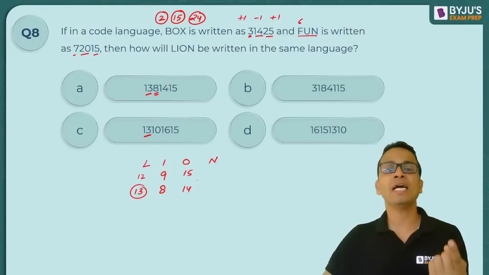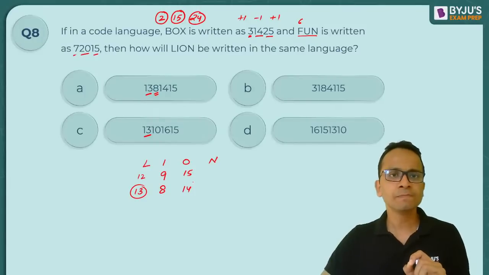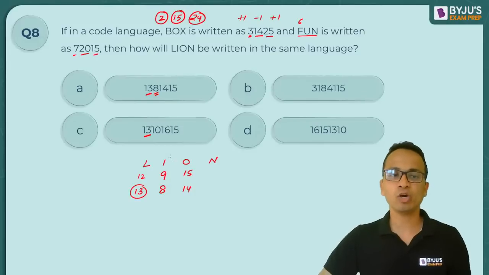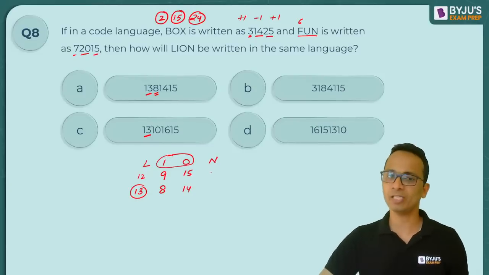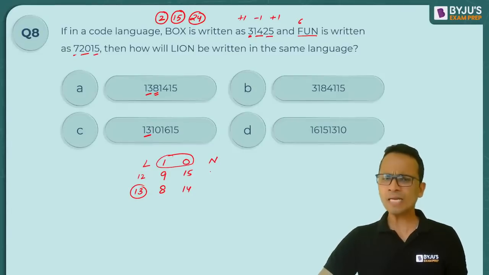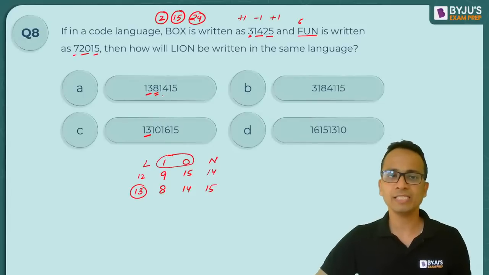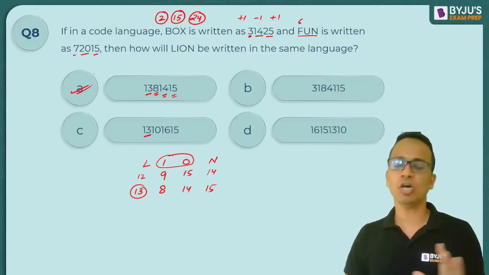So now I can understand from the above logic that consonants में plus 1 हुआ है and vowels में minus 1, because I and O are the vowels. So N का code actual में कितना होता है? N का number 14. 14 plus 1 is 15. So yes, it is matching with option A. The correct answer will be option A.